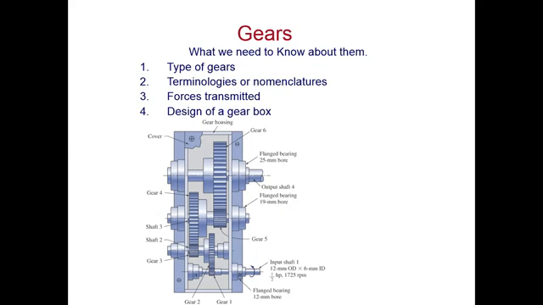Right? If we complete the study of the types of gear, terminology, force transmitted by the gears, and design of the gear, then we complete the total study of the different kinds of gear design and gearbox design, right? So in the gears chapter, we have to study only four things. One, terminology. Second, force transmission. Third is the design, and fourth is the failures, right?